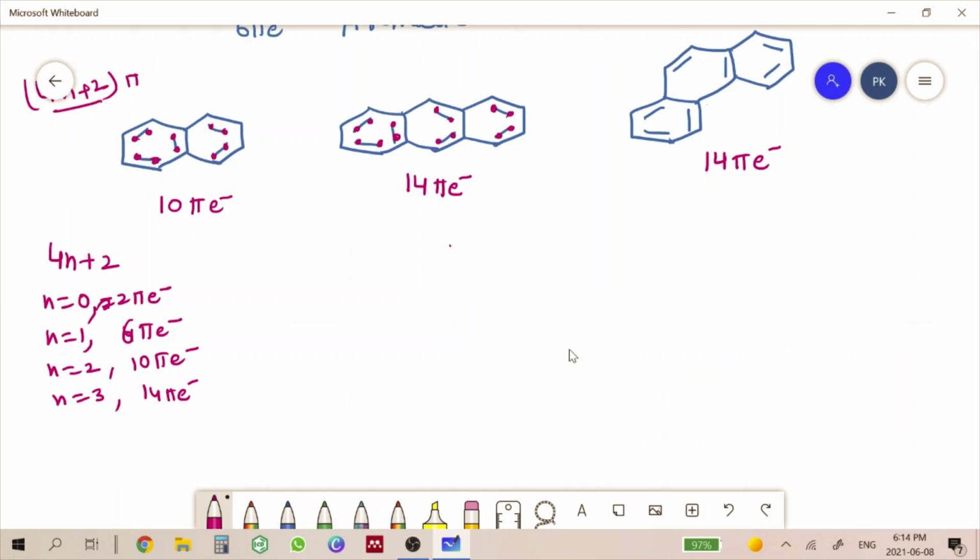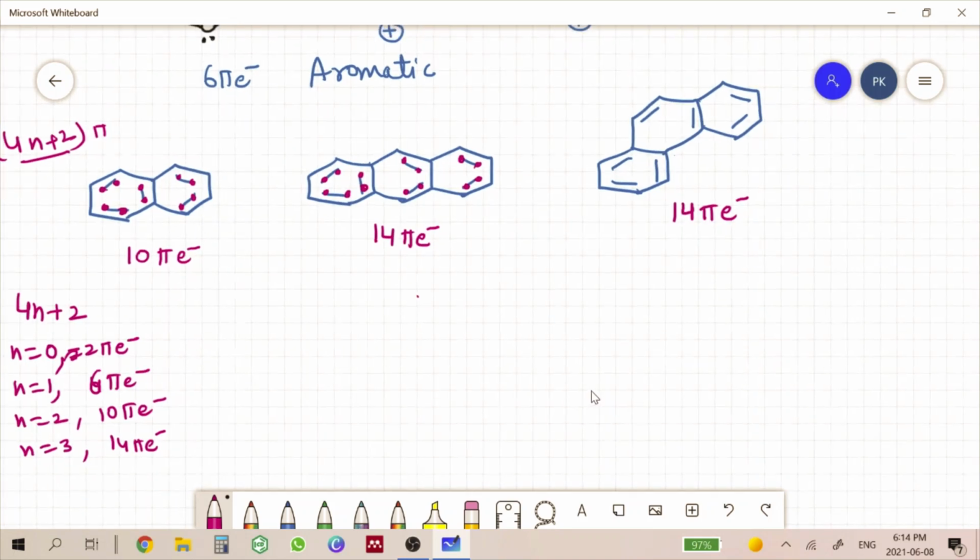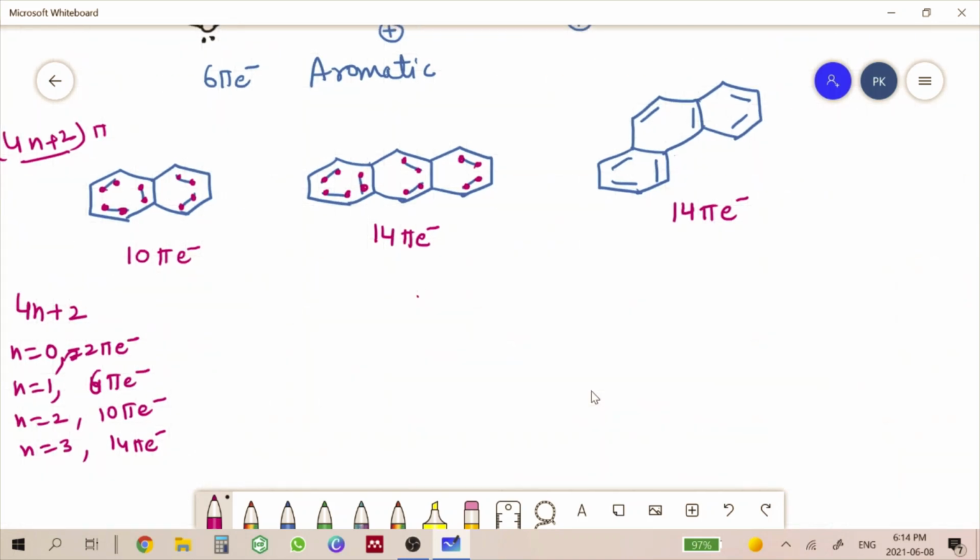Okay. Now, from this table, we can correlate that this 10 pi electron and 14 pi electrons, all these pi electrons are following the 4n plus 2 rule, because when we put n as 2, then we get the 10 pi electrons. When we put 3, then we get the 14 pi electrons.